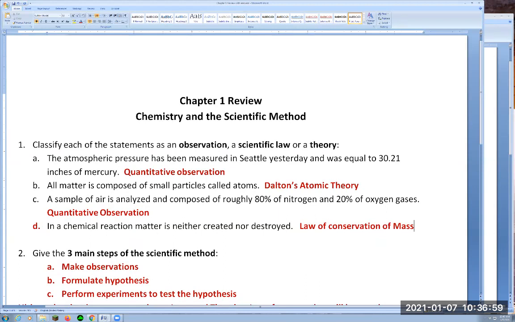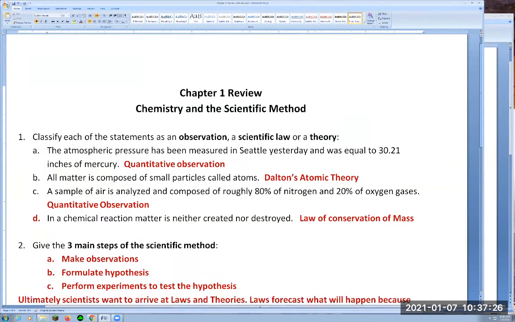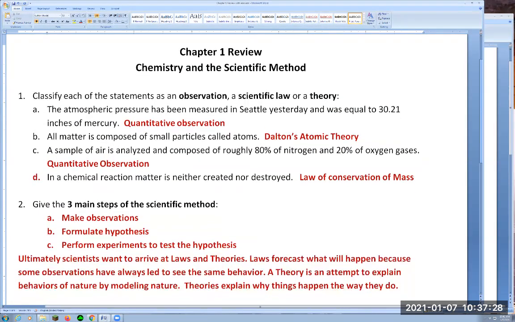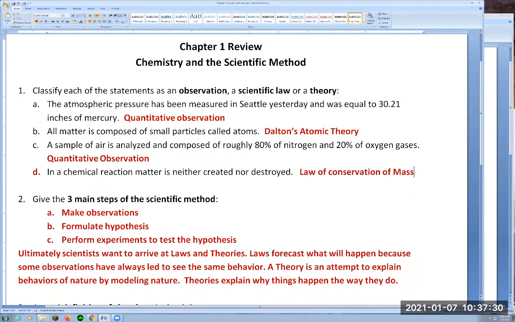So experiments are basically like observations, but in a controlled environment, and you're controlling the variables. Typically, when you are doing experiments, you want to change one variable at a time and keep all the others the same. So you need to do experiments, and then they will lead to results. And those results, because ultimately what scientists want to arrive at is laws and theories.